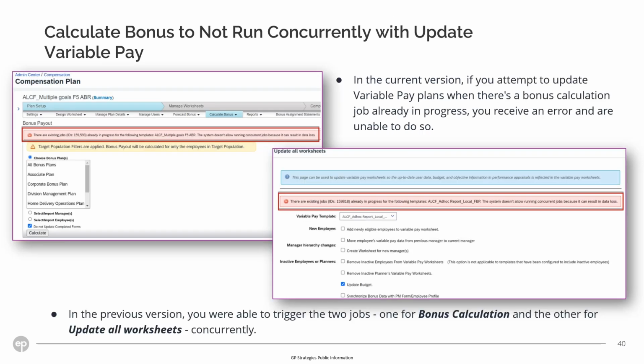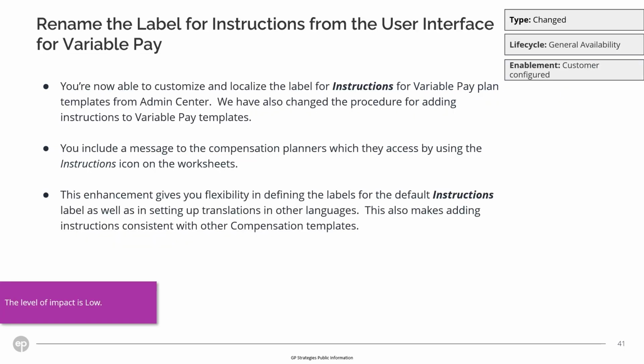In the current version, if you attempt to update variable pay plans when there's a bonus calculation job already in progress, you receive an error message and are unable to do so. In the previous version, you were able to trigger the two jobs, one for bonus calculation and the other for update all worksheets concurrently. Rename the label for instructions from the user interface for variable pay.